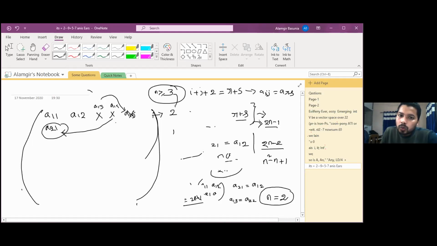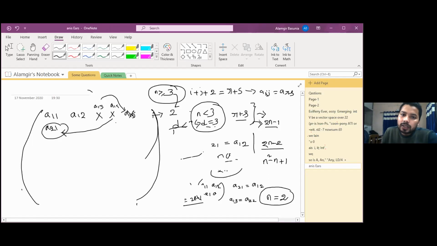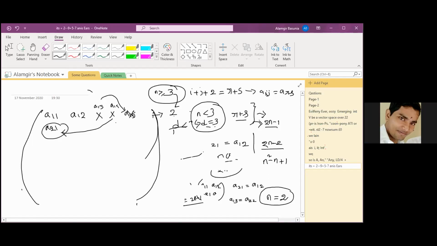If n equals 1, then dimension is 1. Check by whatever n may be; the dimension is coming out to be 2.